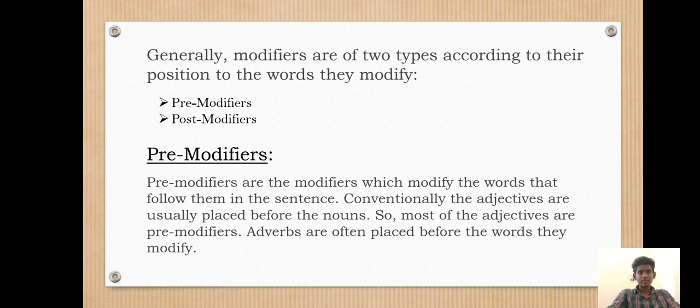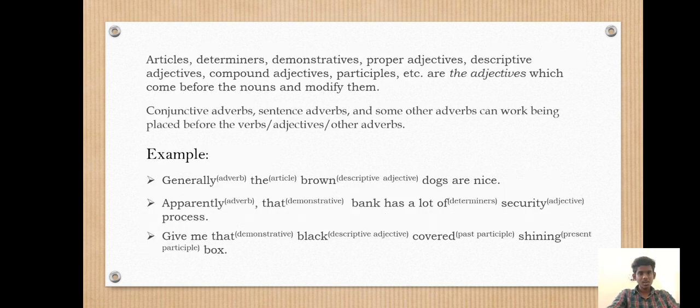Let us see about pre-modifiers. Pre-modifiers are the modifiers which modify the words that follow them in the sentence. Conventionally, the adjectives are usually placed before the nouns. So, most of the adjectives are pre-modifiers. Adverbs are often placed before the words they modify. Articles, determiners, demonstratives, proper adjectives, descriptive adjectives, compound adjectives, participles, etc. are the adjectives which come before the nouns and modify them. Conjunctive adverbs, sentence adverbs, and some other adverbs can work being placed before the verbs, adjectives, or other adverbs.